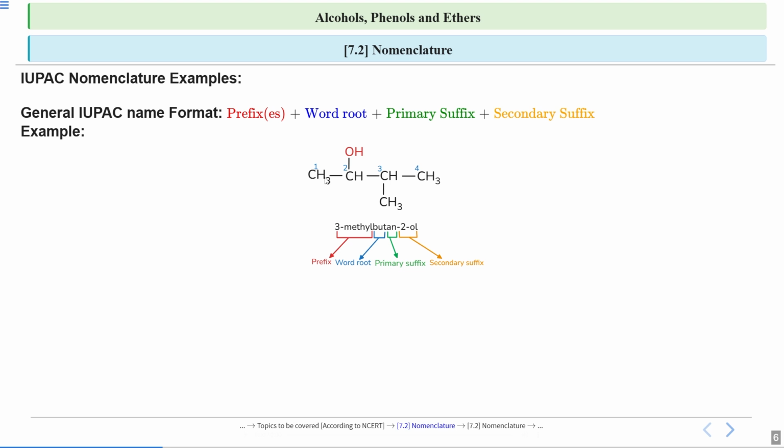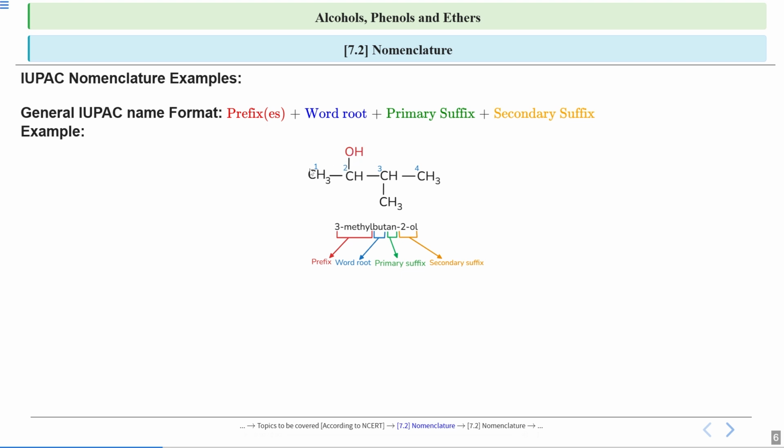Now we have to do the numbering. I told you, you have to do the numbering in such a way that the carbon to which OH is attached gets the least possible number. Now if I do numbering from the right side, 1, 2, 3, 4, then the carbon to which OH is attached gets the third number.